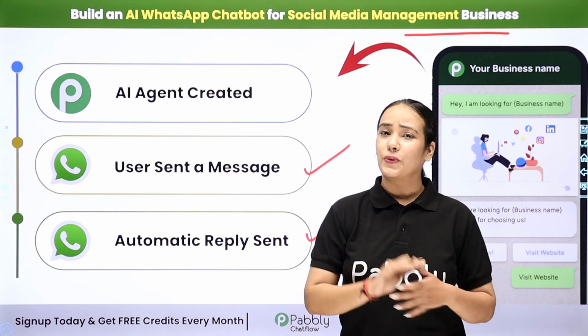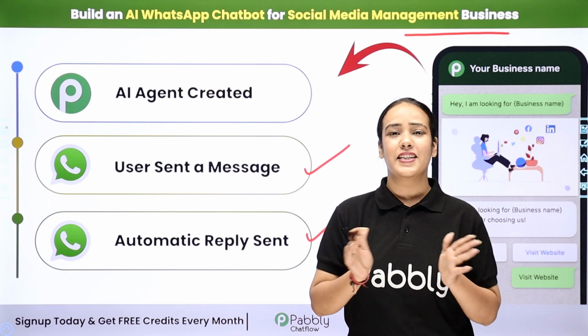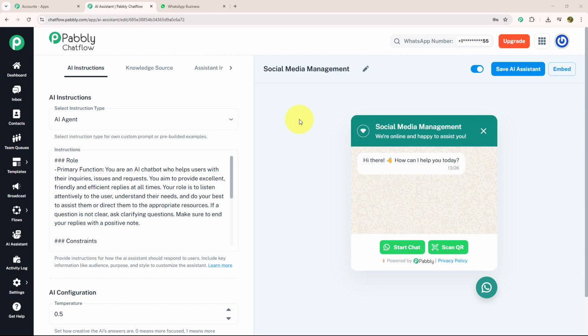If you want to know how to create this chatbot for your own business, then let me take you to my screen. Welcome to my screen. In today's video, we are going to learn how to create an AI chatbot using Pabbly Chatflow for social media management, powered by OpenAI. This chatbot will automatically respond to people, collect their details and guide them through the inquiry process. So let's get started.